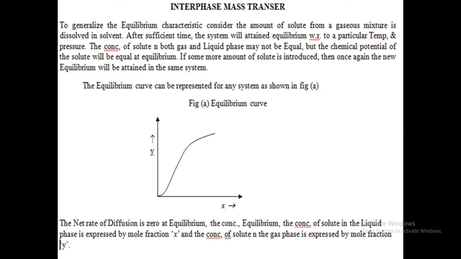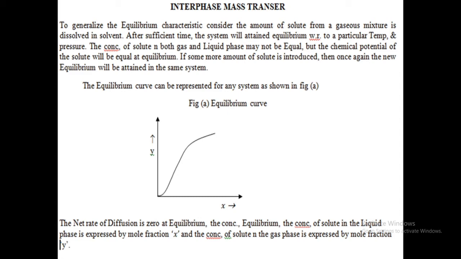So during this operation, what about the concentration of ammonia? The concentration of ammonia in both gas and liquid phase may not be equal, but the chemical potential of the solute will be equal at equilibrium. Why? Consider a fixed amount of liquid water placed in a closed container together with a gaseous mixture of ammonia and air. What about the overall system? The overall system maintains a constant temperature and pressure.